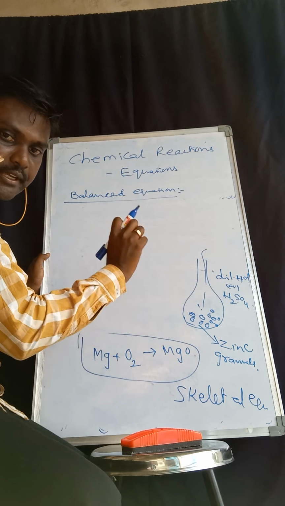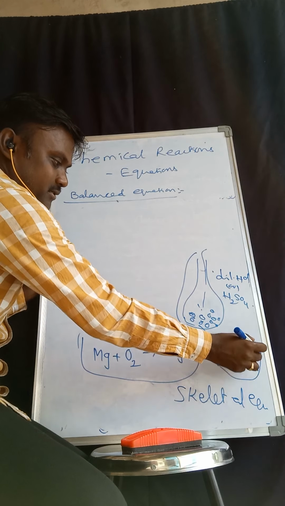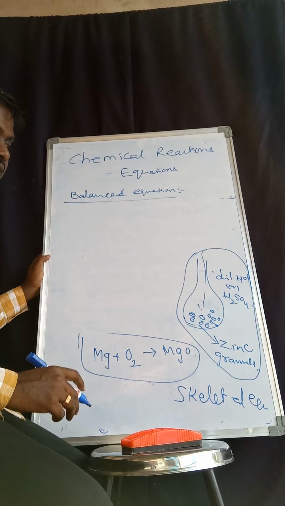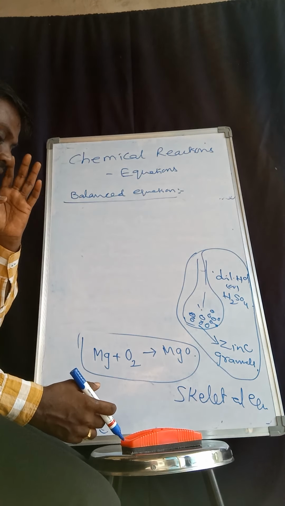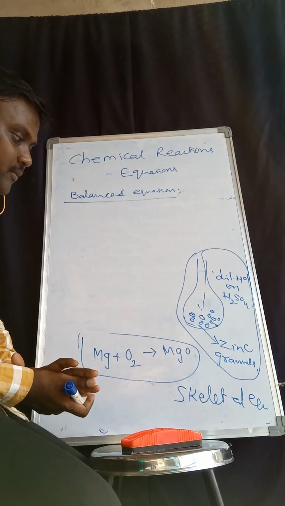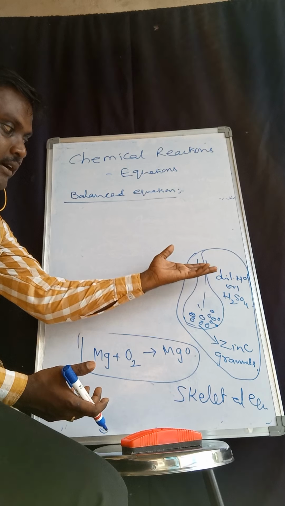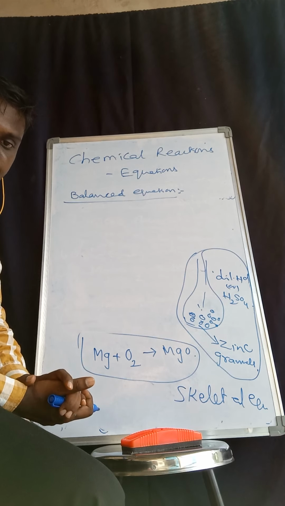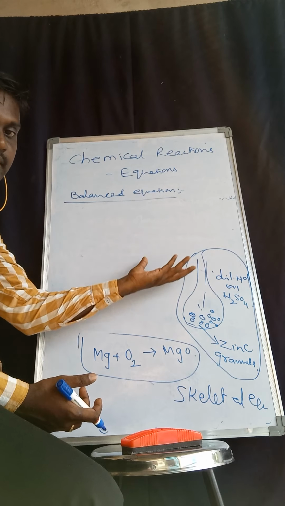How do we express and communicate this? We would write the story like the theory part: zinc granules are taken in a conical flask, we pour dilute hydrochloric acid or H2SO4, and after the chemical reaction it gives hydrogen gas.